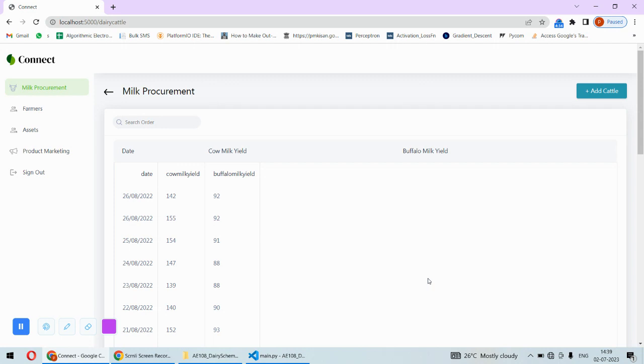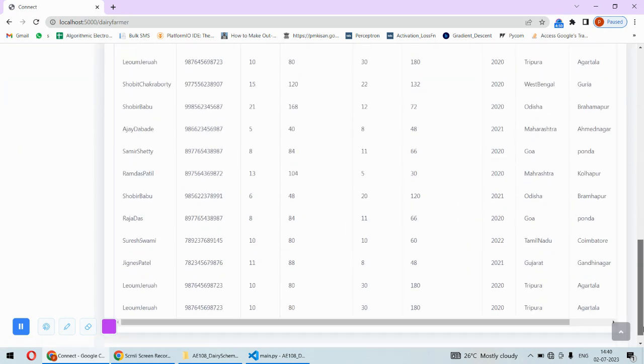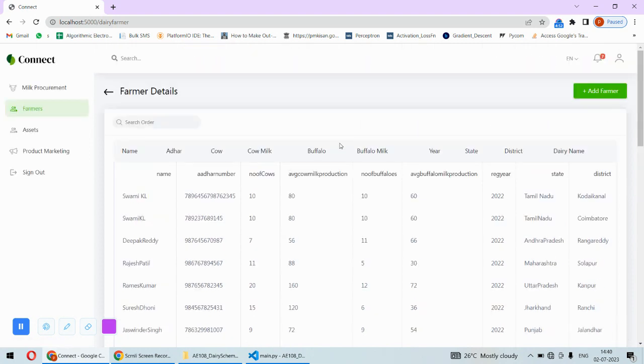So for example, on this date, the dairy has collected 142 liters of cow milk and 92 liters of buffalo milk, and every day the dairy will add this to their portal after their login. Also, the dairy has authority to add the farmers. Now these are the farmers listed over here, and any dairy, or this particular dairy, can add farmers.